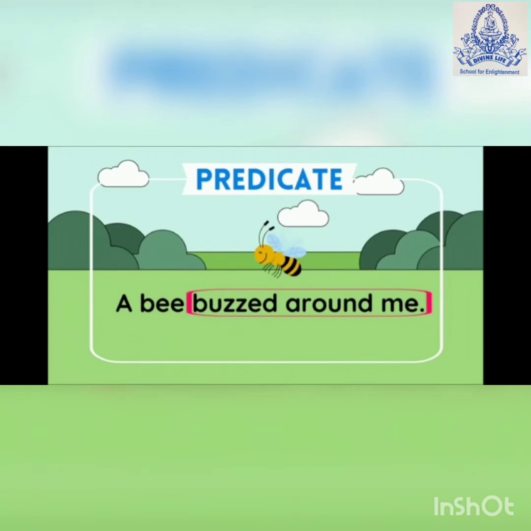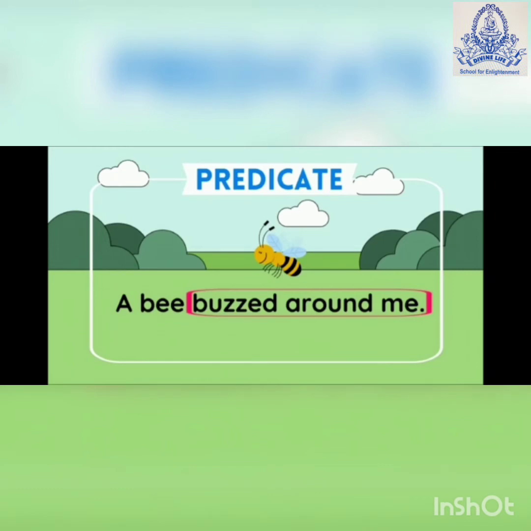Second example, a bee buzzed around me. Now, who can tell me which one is the predicate in the given sentence? Yes, very good. This sentence is about bee. So, bee is the subject. And which action has the bee done? Buzzed around me. That's why buzzed around me is the predicate.